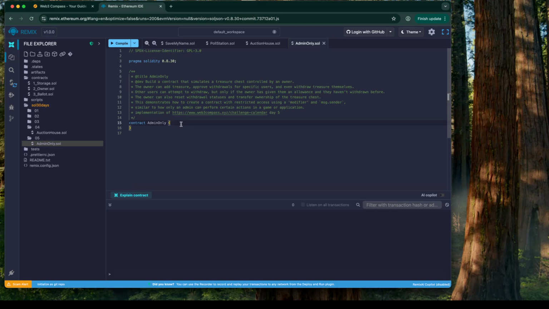That's the main idea. The more specific idea is that there's this thing called treasure, which is just numbers, an amount of things, and they can be allocated to each user by the owner only.